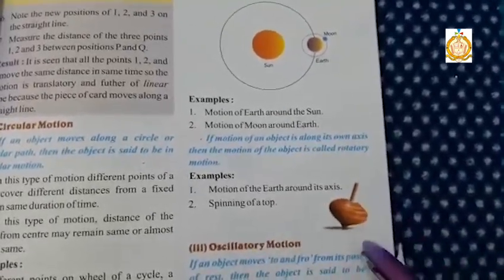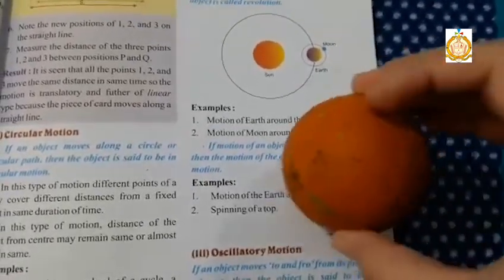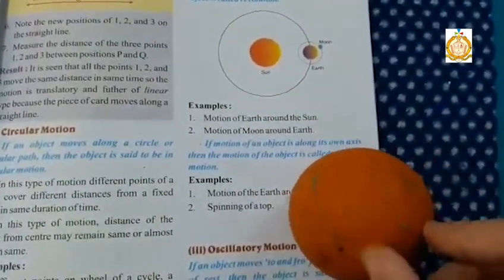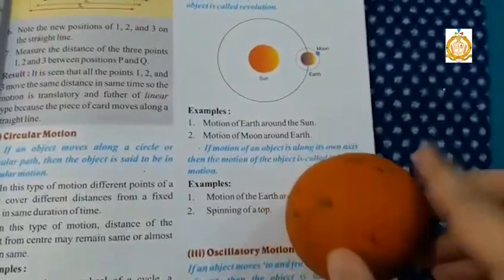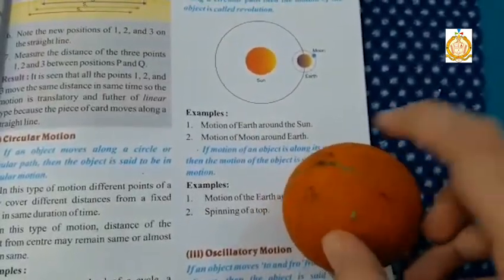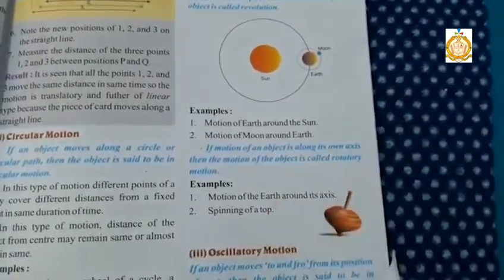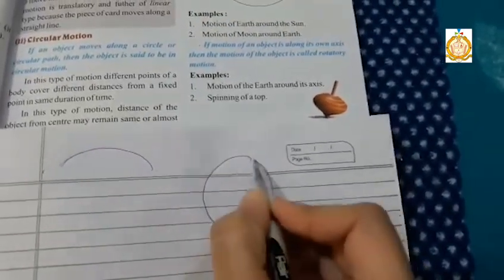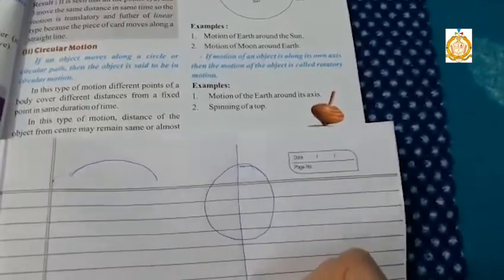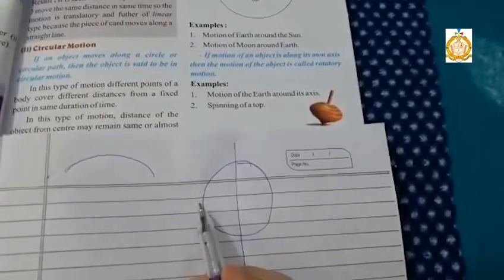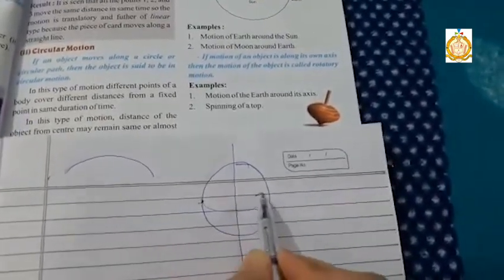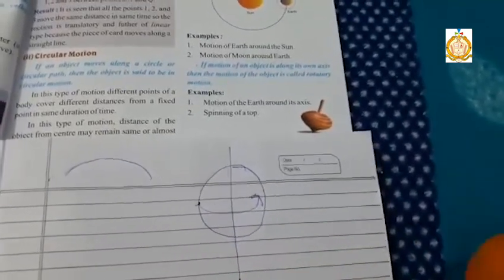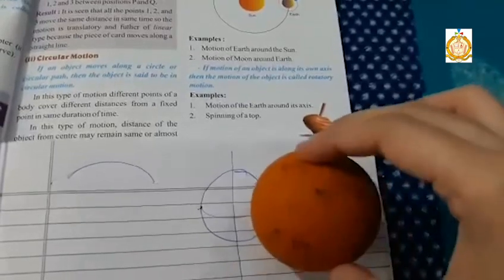Here you can see in this image, when the earth rotates, it follows this type of movement, that is, it spins along its own axis. Means suppose this is the earth and this is the axis of the earth, and it rotates and follows this type of motion, and this type of motion in which earth rotates on its own axis is called rotatory motion.